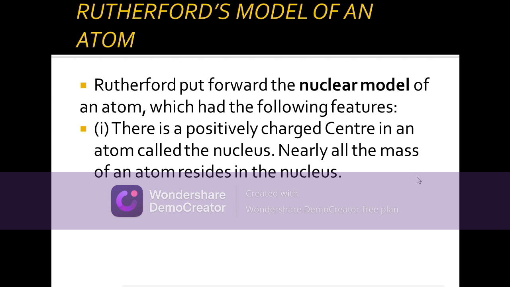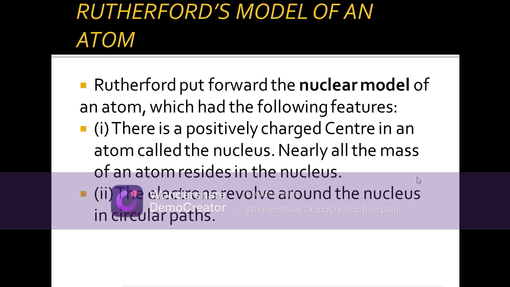So there is a positively charged center in the atom called the nucleus, and all the mass of an atom resides in the nucleus. If you recall the first slide, the subatomic particle slide, I said the mass of the electron is negligible. When we are calculating the atomic mass, we will consider only the protons and neutrons. So all the mass of an atom is there in the nucleus,